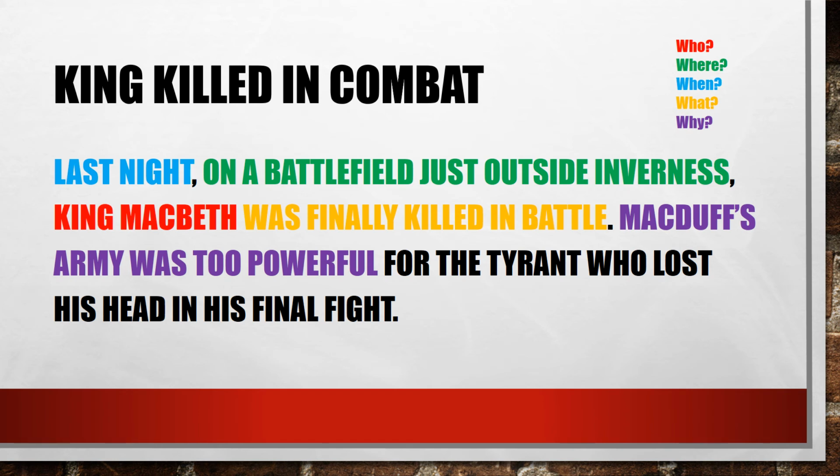My next sentence is explaining the why it happened. So why was he killed? And it explains here, Macduff's army was too powerful for the tyrant who lost his head in his final fight. Now that's why it's happened. In truth, possibly for the tyrant who lost his head in his final battle could have been in yellow, but that doesn't matter. We've already got one of those W's in. We've already explained the what's happened.